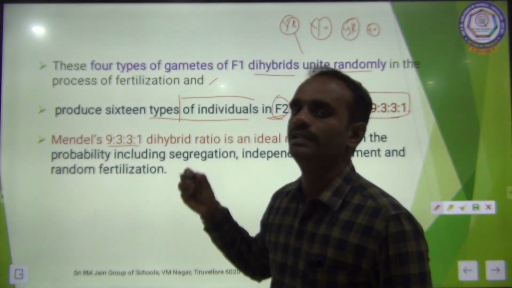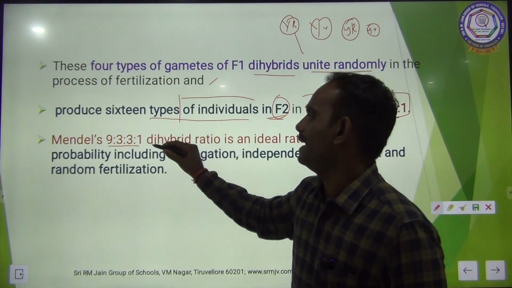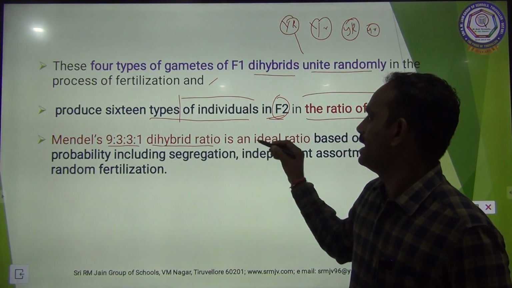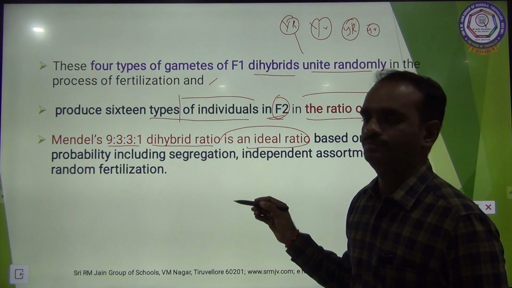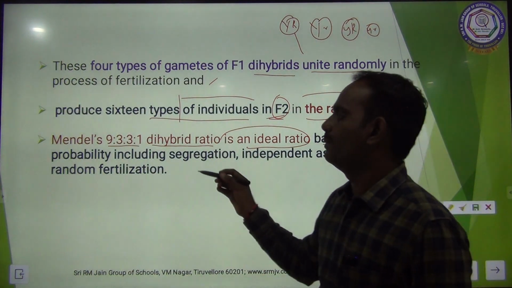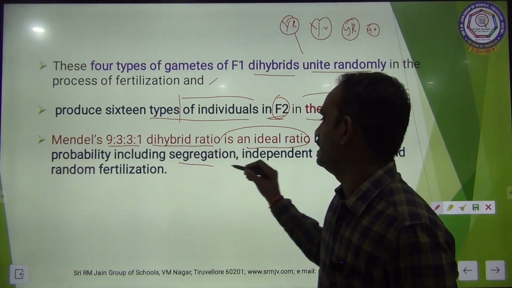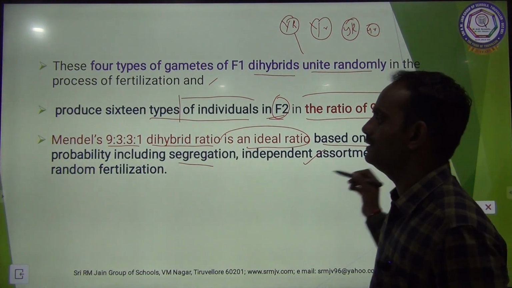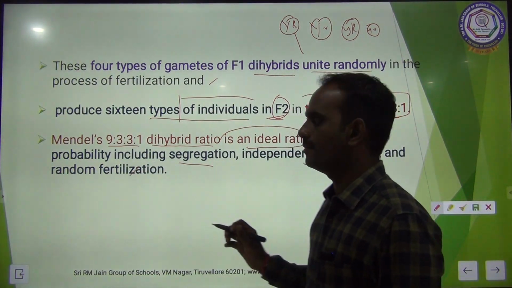Mendel's 9:3:3:1 dihybrid ratio is an ideal ratio based on the probability, including segregation, independent assortment and random fertilization.